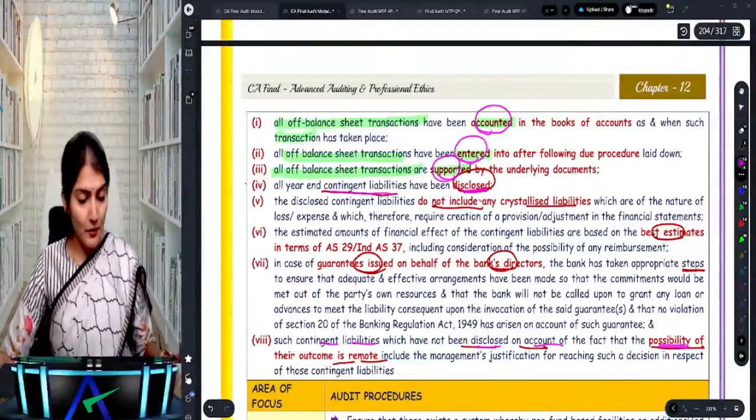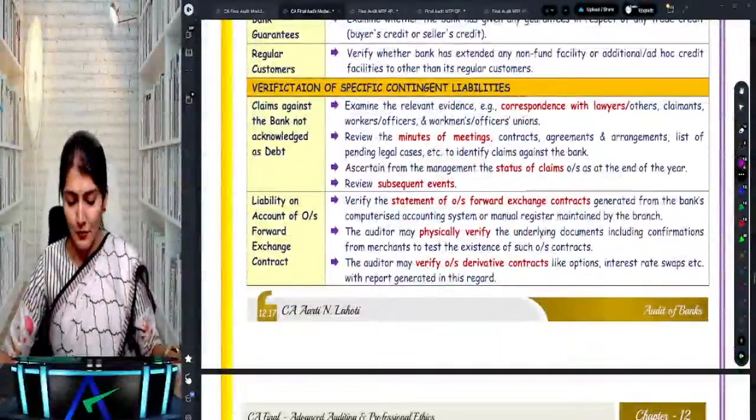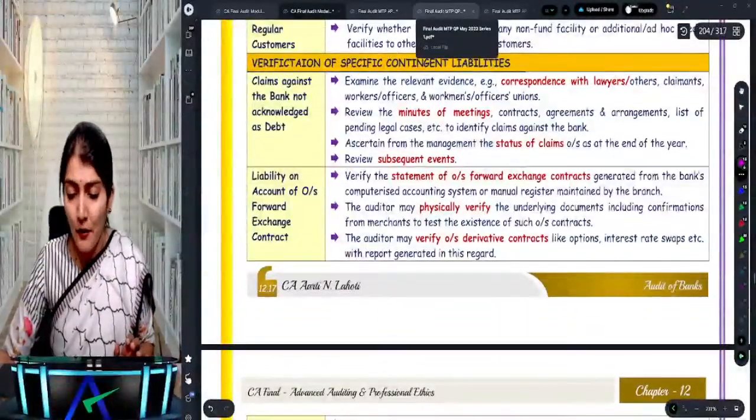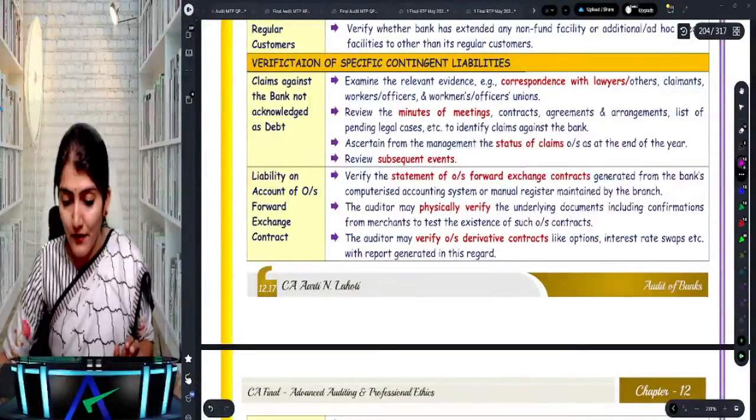So that is again a question regarding the contingent liabilities, and then you also have the verification of the contingent liabilities. Okay, right. So anyways, I also wanted you to have a look at one more book over there.